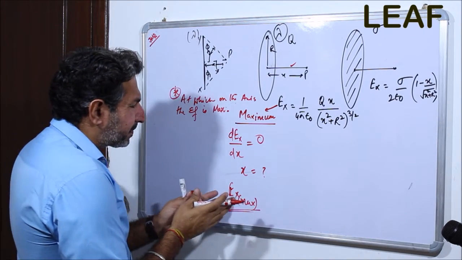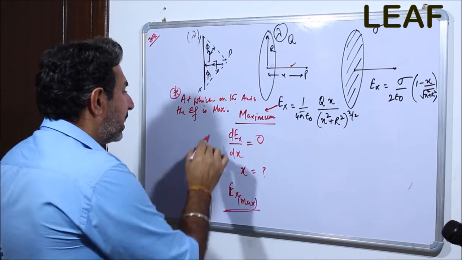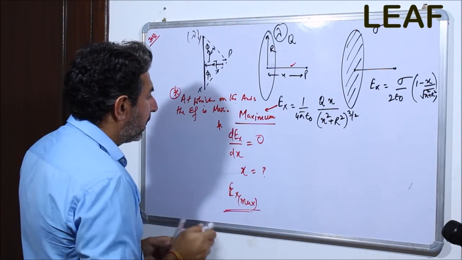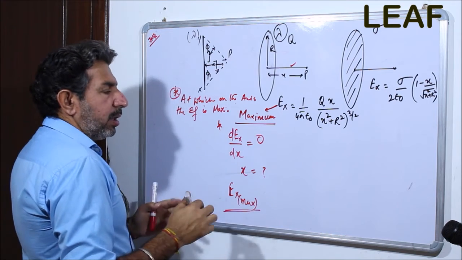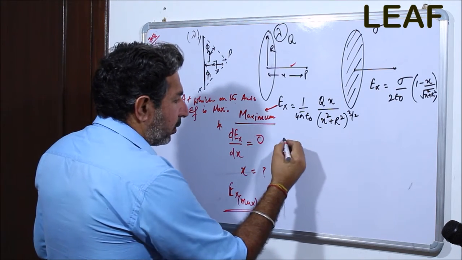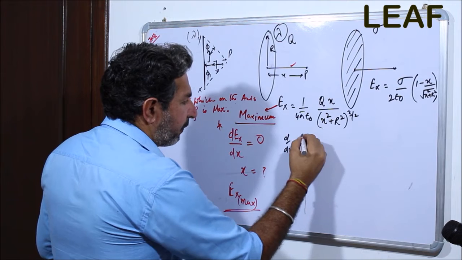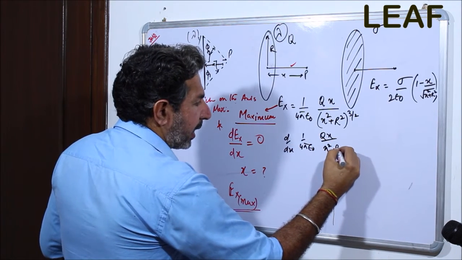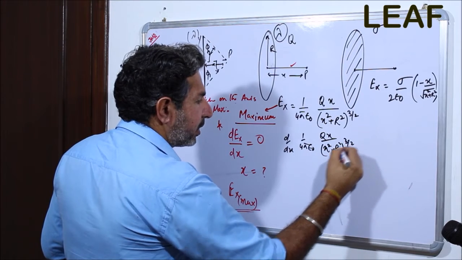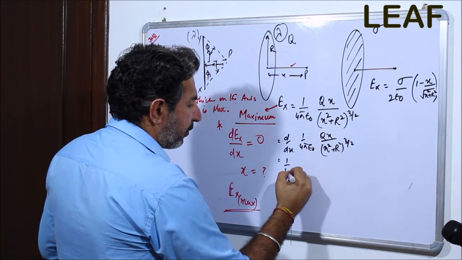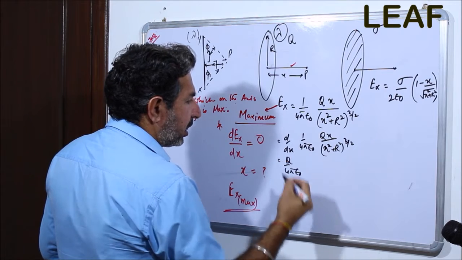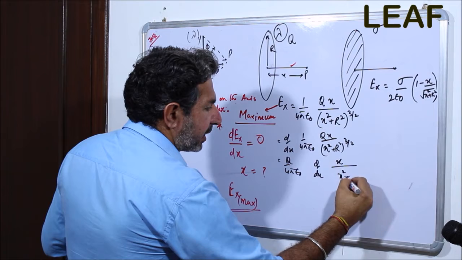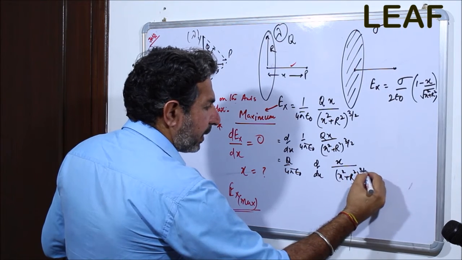This is not very difficult, but you must keep this in your mind, and if somebody doesn't know this, no problem, I'm just going to work it out quickly. So d/dx of 1 by 4 pi epsilon naught times qx by (x square plus r square) raised to power 3 by 2. Given q is constant, I'm going to work out d/dx of x by (x square plus r square) raised to power 3 by 2.